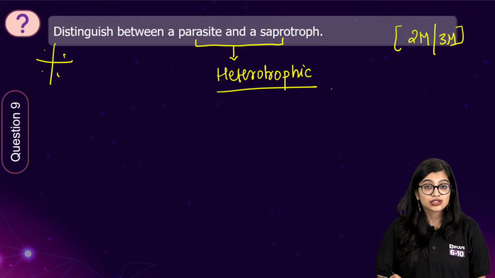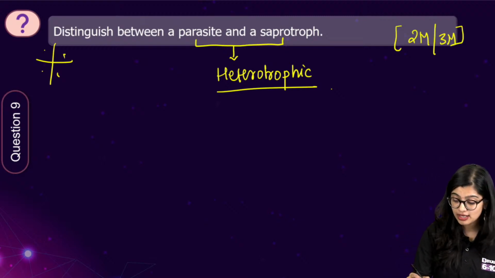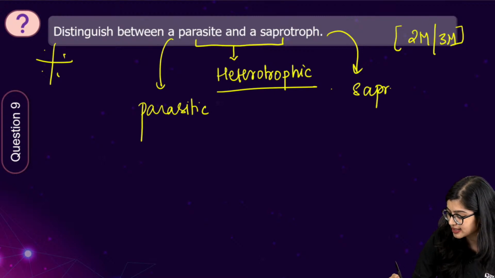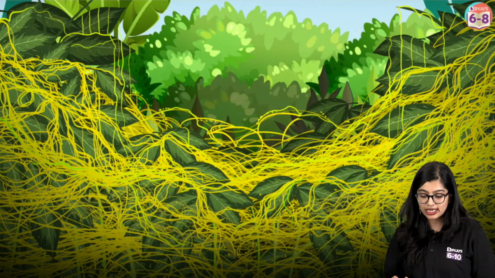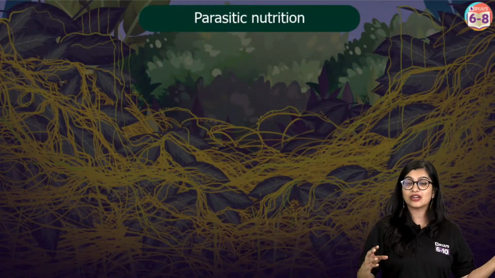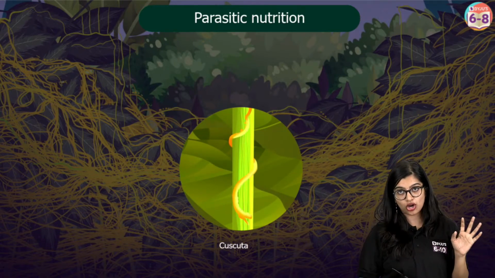Exactly. When you're talking about a parasite, parasites exhibit the parasitic mode of nutrition, and saprotrophs exhibit the saprotrophic mode of nutrition. In parasitic nutrition, these organisms are found living either on the surface or inside the host organism.